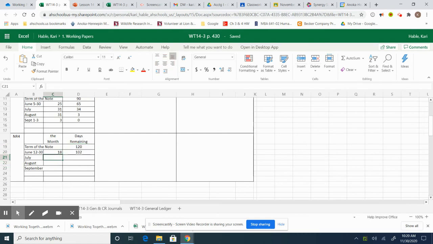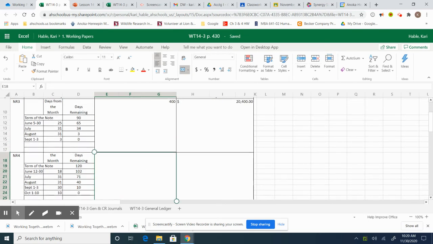And July is 31 days. So we have equals 102 minus 31. And we know we have 71 days, minus August's 31 days. I'm going to enter it in here. September has 30 days, so equals 40 minus 30. So we know that October is going to be 1st through 10th, so 10 days. We have 0 left.